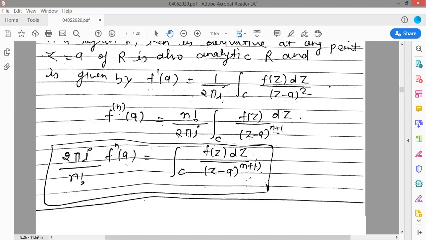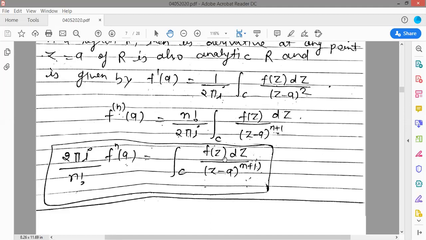What is the meaning of a? This is the nth derivative of the function at z is equal to a. After the derivative, first find the derivative, then put z is equal to a here, which is equal to n factorial upon 2 pi i integration over C of f(z) upon (z minus a) to the power n plus 1. If the power is n plus 1, then your derivative will be n. If the power is 2, then you find the single derivative. If the power is 3, then you find the second order derivative.